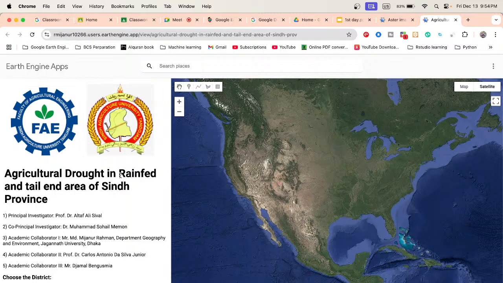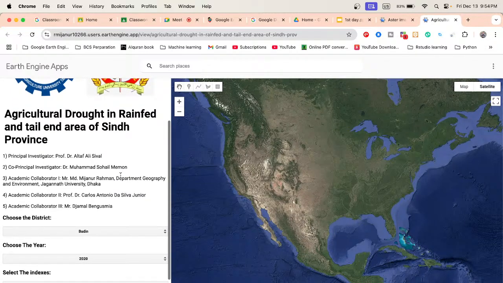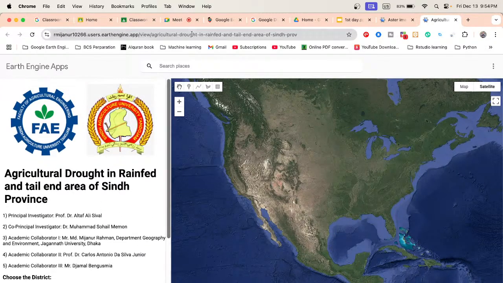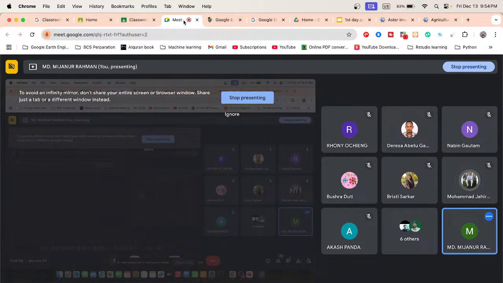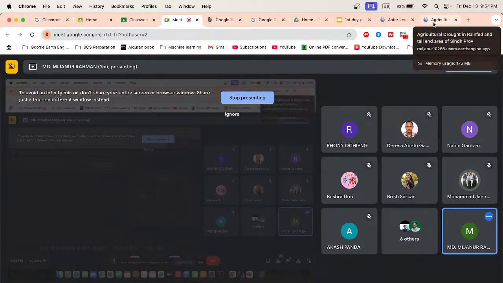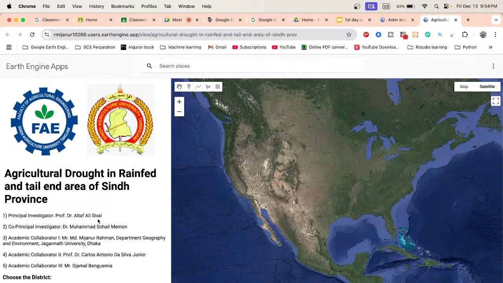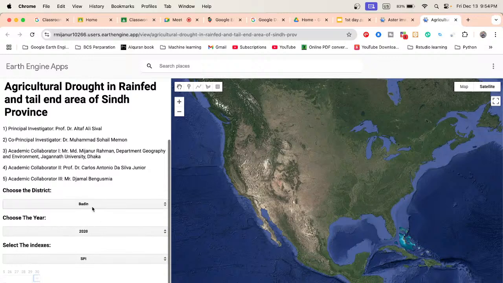So in this application, you simply put your specific district boundary. Any question? Okay.